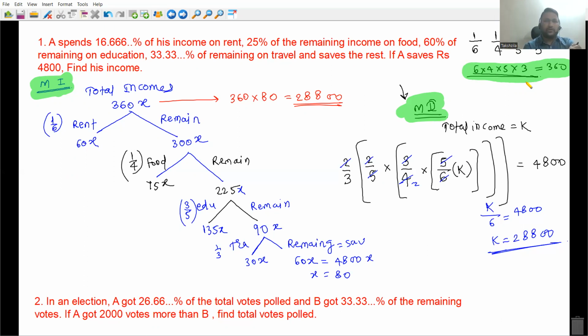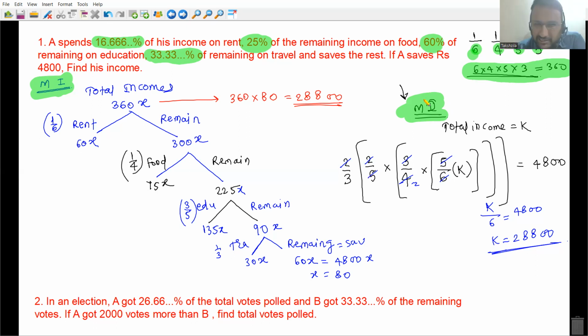To avoid decimals, what we did is 16.66% is 1/6, 25% is 1/4, 60% is 3/5, 33.33% is 1/3. So I chose a number which is divisible by 6, 4, 5, and 3, so that we will never get a decimal in this process.